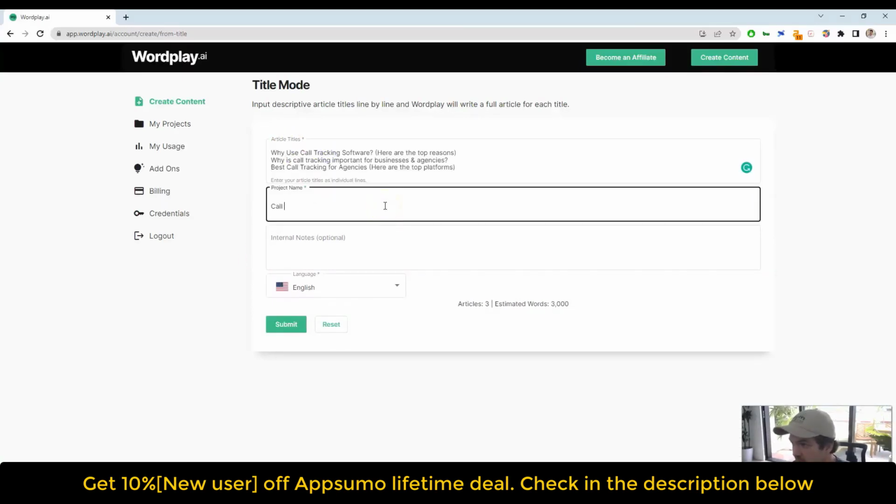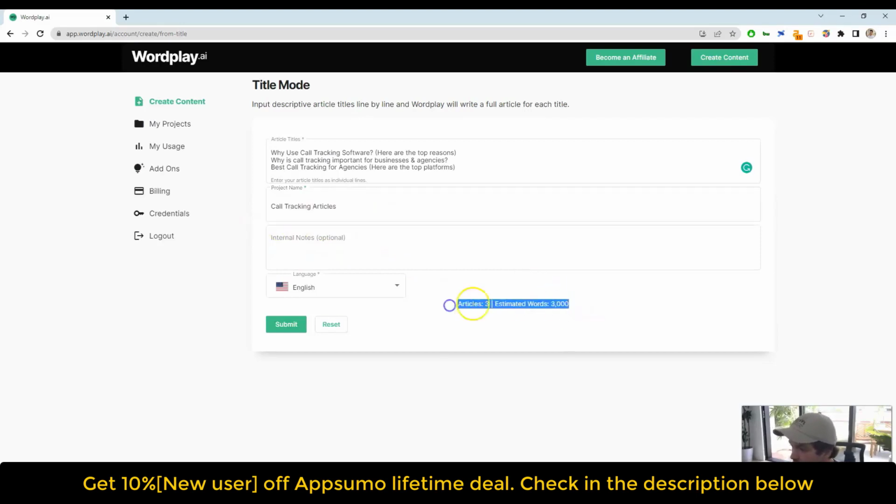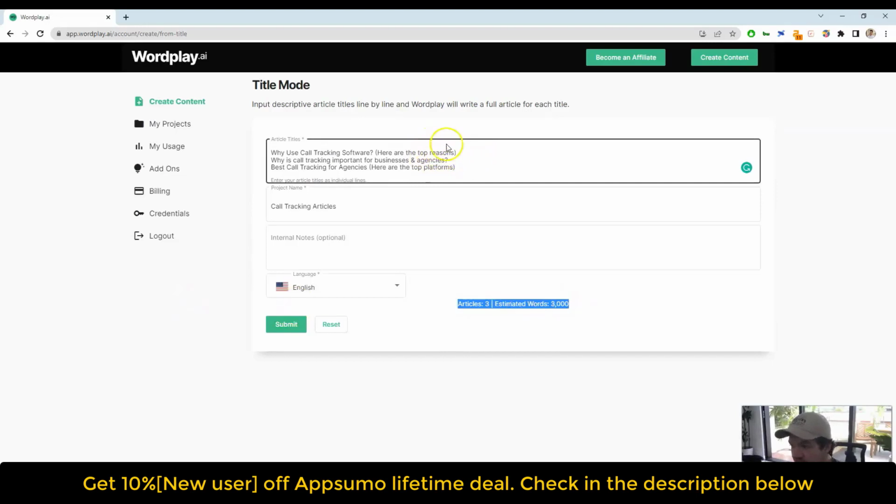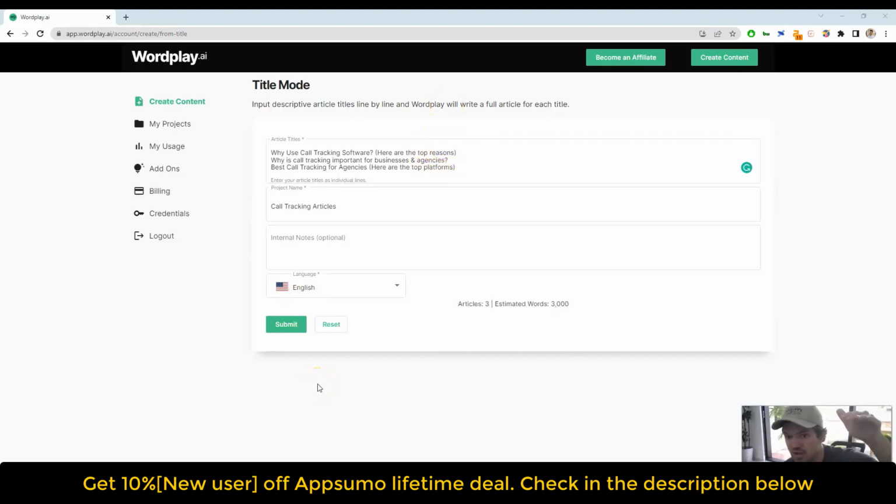Bulk creation. You will be able to produce mass material at the same time in Wordplay's bulk content creation mode. It will give CSV templates where you may enter the title, subheading, and other descriptors for each piece of content. Please fill out the CSV template and submit it to the wordplay.ai dashboard. Wait a few seconds before generating mass stuff at once.